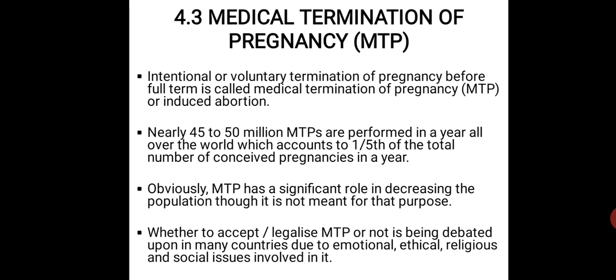Though it is not meant for that purpose, that means MTP doesn't aim to actually reduce the population, but MTP has a different role to play, and it has a different aim or objective that we'll be discussing in further lectures. So whether to accept or legalize MTP or not is being debated.